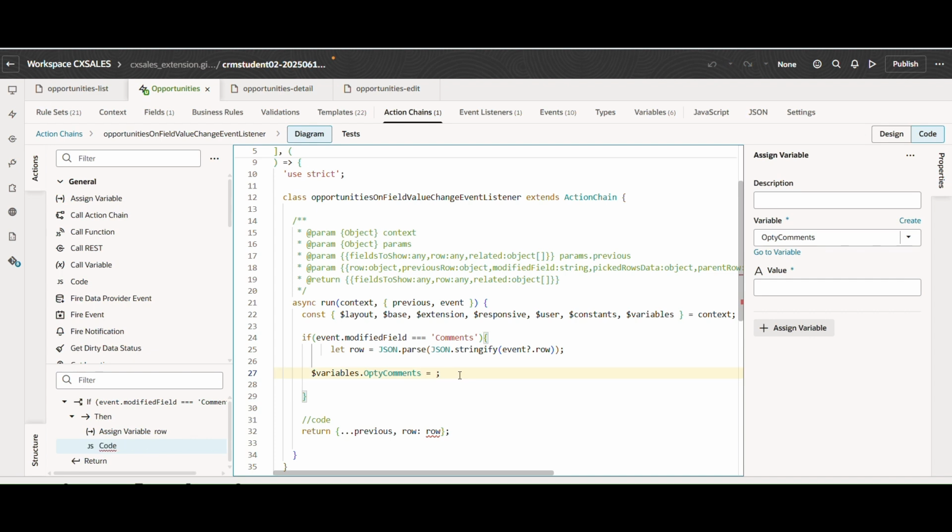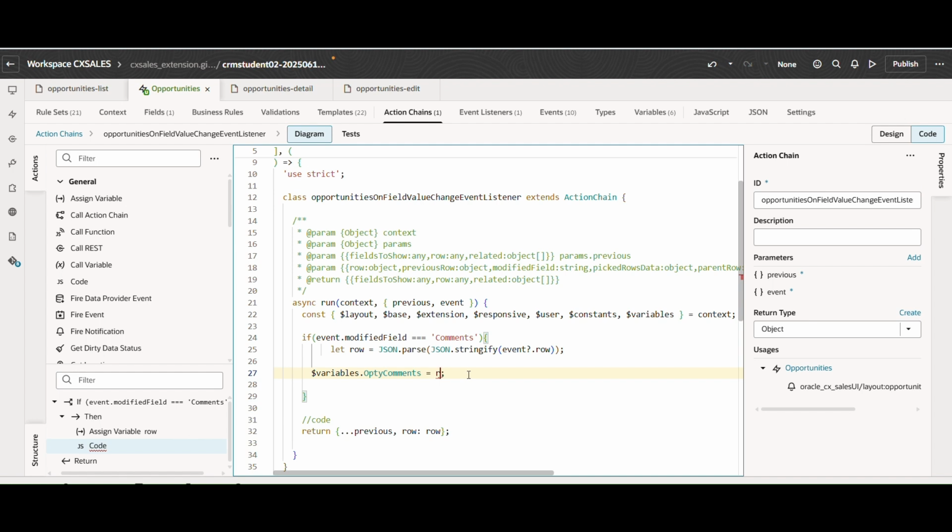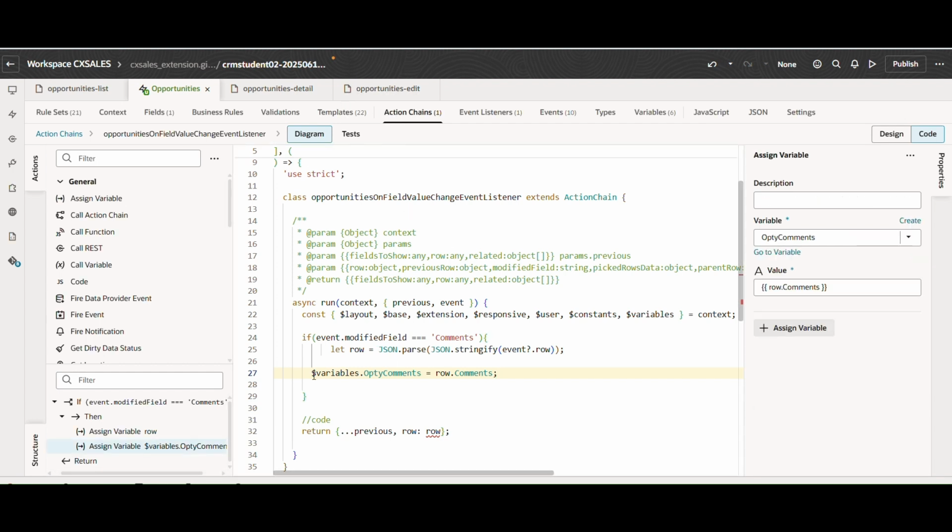We want to give it the value row.comments. So what we are saying here is, the variable optiComments will get the value from our comments field. That's it. So we are assigning the variable the current value of the comments.